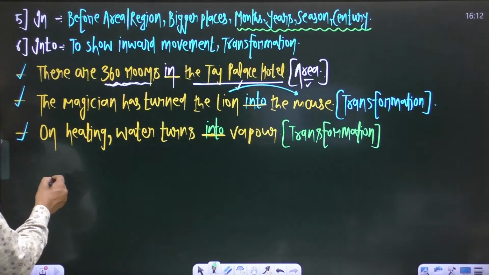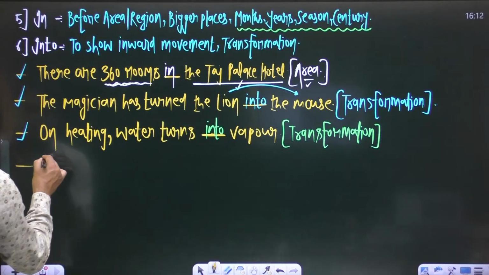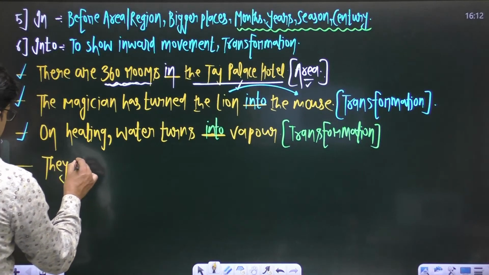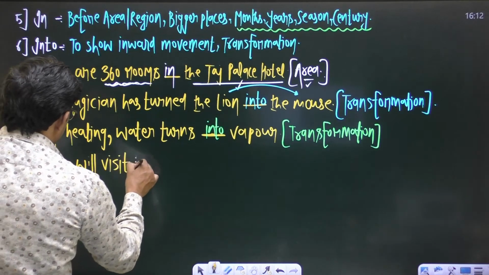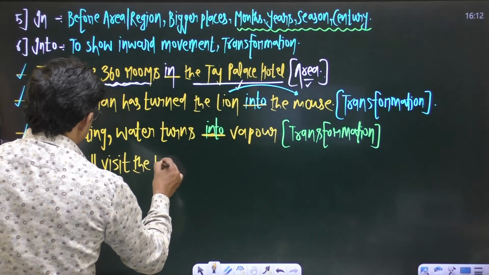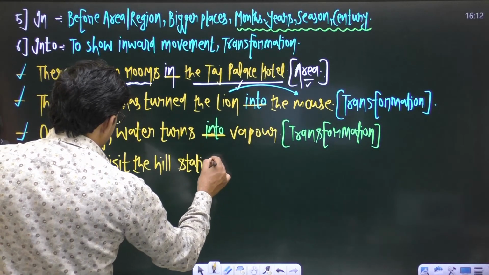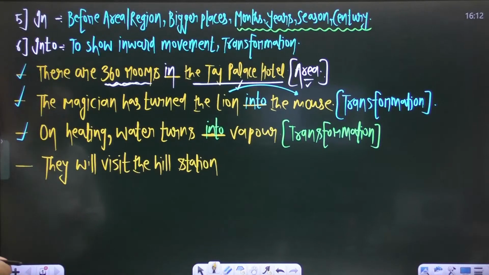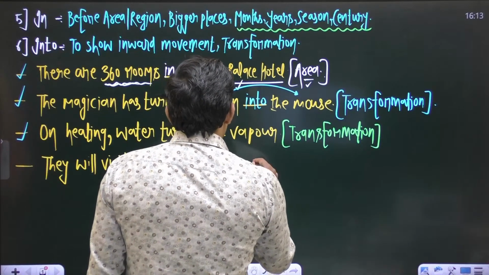What is the concept? If I say, they will visit the hill station in next July.